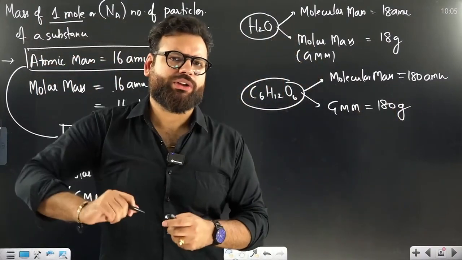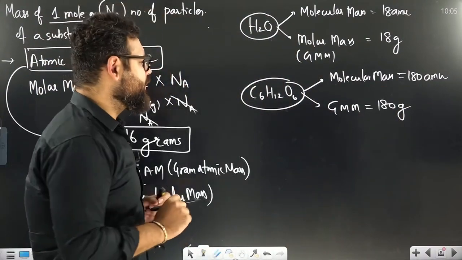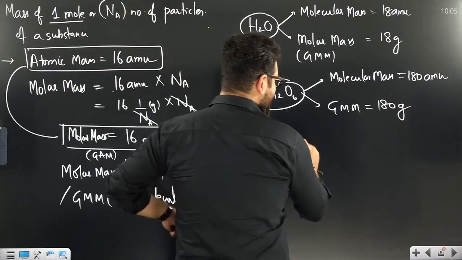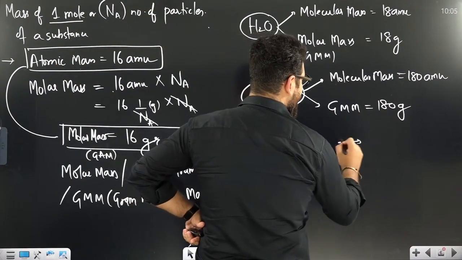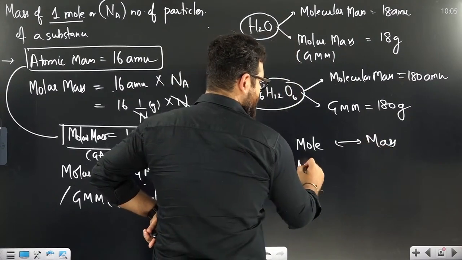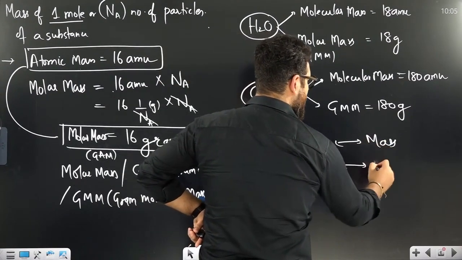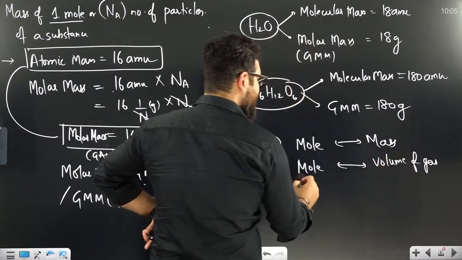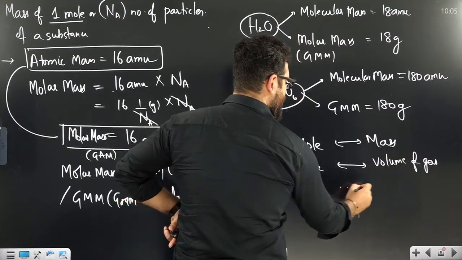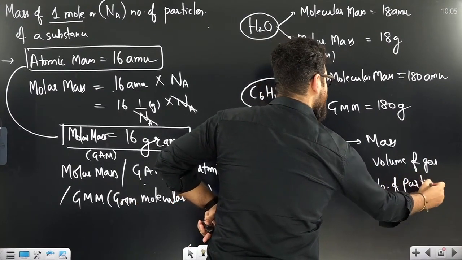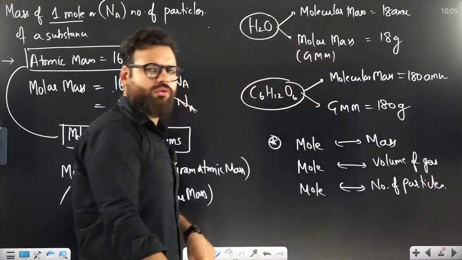Now we'll start with the questions. Whenever a question comes from the mole concept, 3 types of conversions can be asked. They can take you from mole to mass. They can take you from mole to volume of gas. They can take you from mole to number of particles. Simple unitary method can also be used.